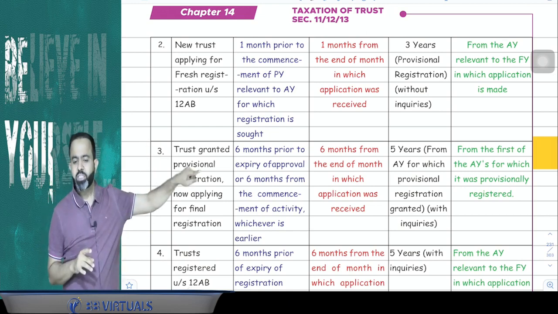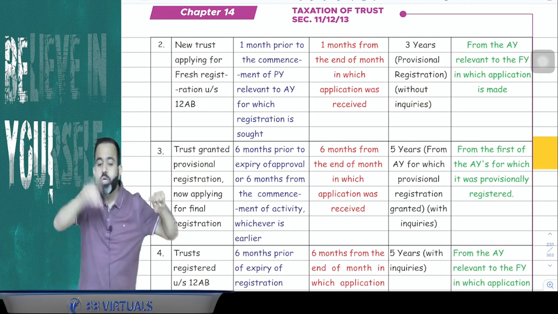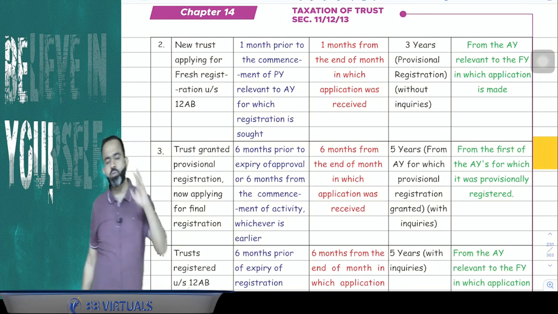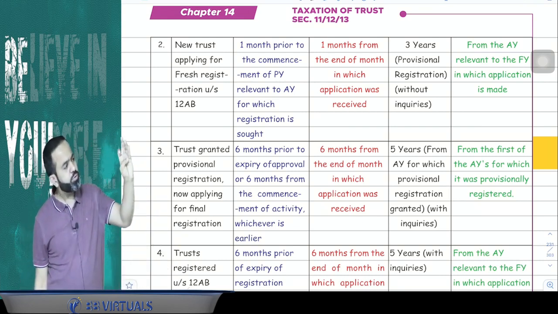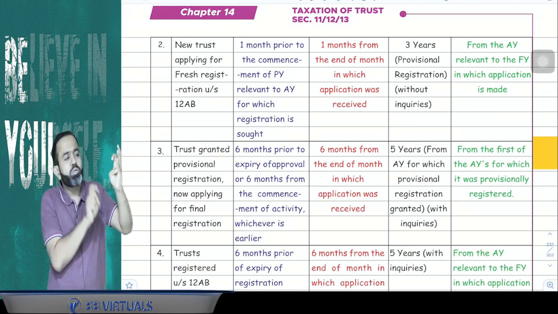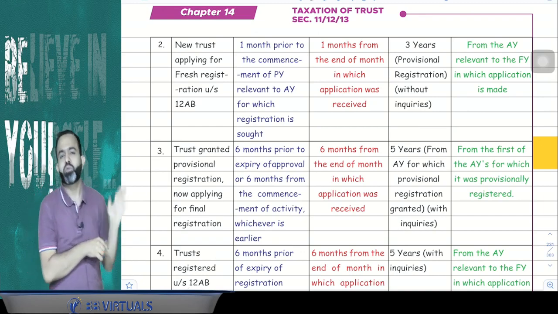This final registration will be applicable for 5 years, but there is no fresh 5 years. The 5 years include that 3 years of provisional registration. Suppose the 3-year provisional registration was awarded from assessment year 23-24, then 23-24, 24-25, 25-26 assessment years. And guys, now the final registration for the 5 years will also be counted from the assessment year 23-24. You got my point or not?